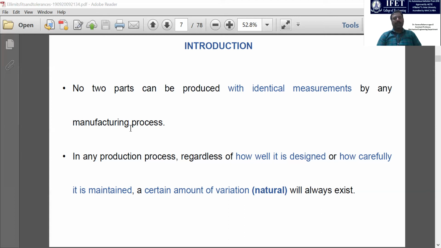You have to fabricate that shaft, because you have carried out various stress and strain analyses, and based on them you have arrived at this dimension. But unfortunately, the manufacturing process and the equipment available on your shop floor are not capable of producing exactly 20 mm diameter and 200 mm length.